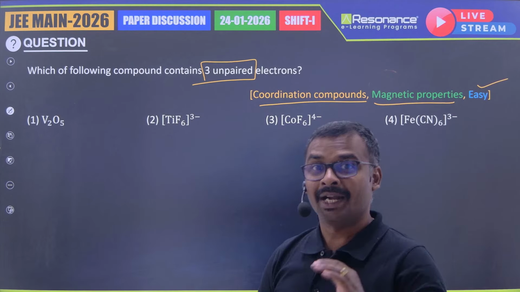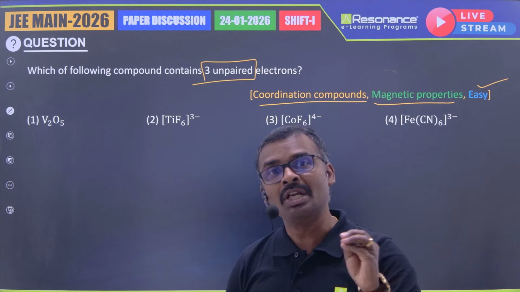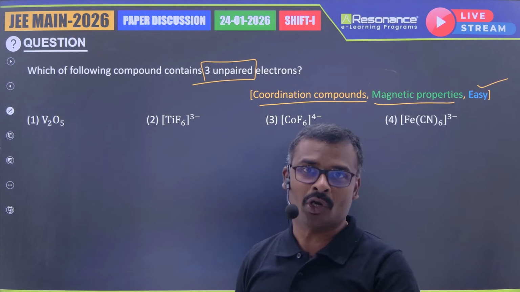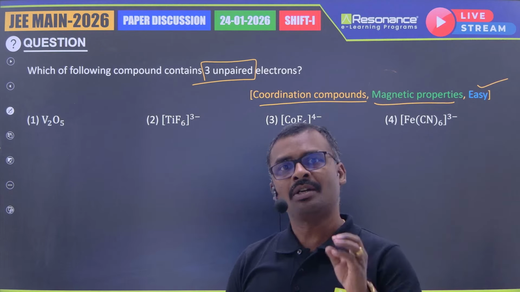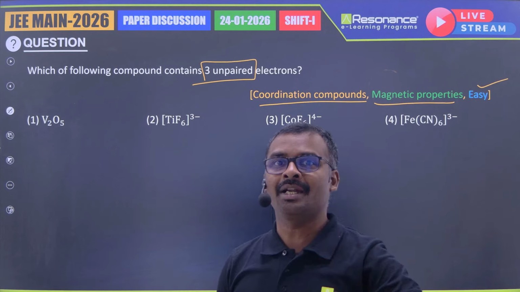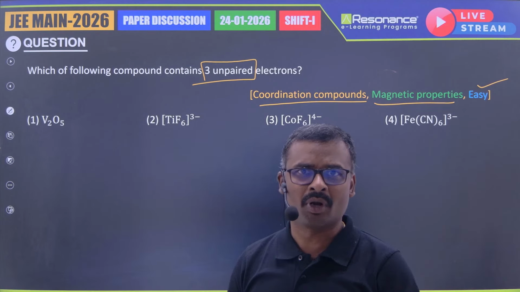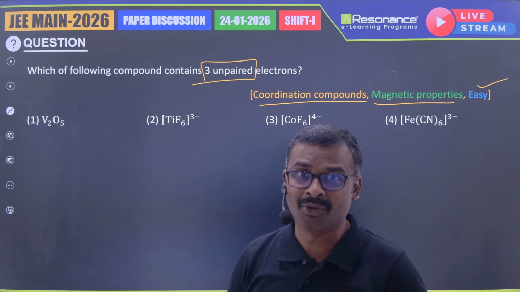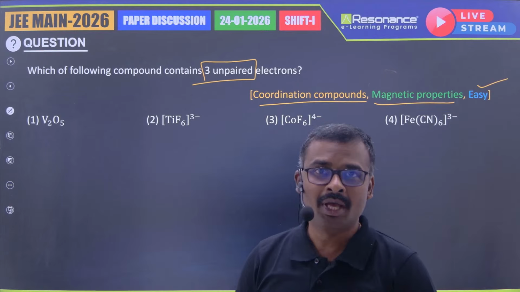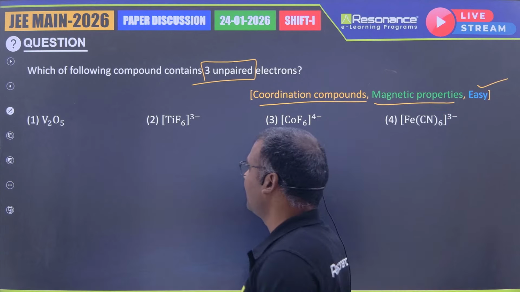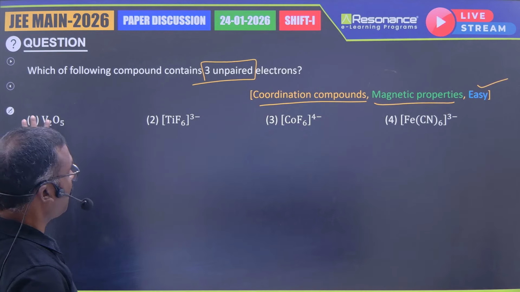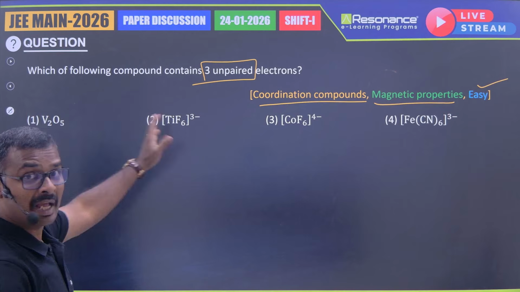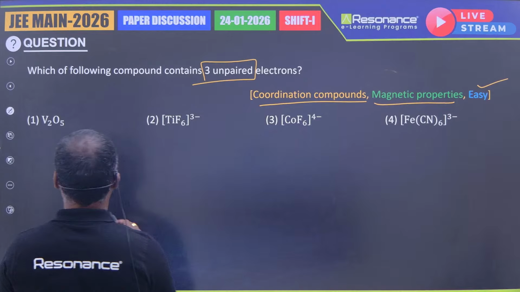So understand it. If it is easy, still you are feeling some challenge in solving it, literally to say that there is a concept deficiency, try to realize that point, that you need to prepare more. There is no other alternative, there is no other shortcut. You have to do better preparation. That's it, right? So coming to these compounds, this is not a coordination compound, but still this is also given along with the other coordination compounds.